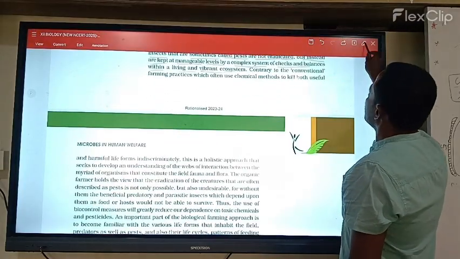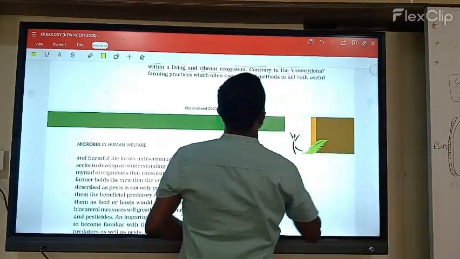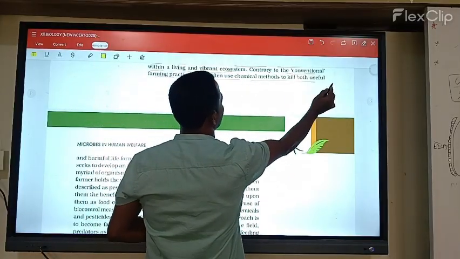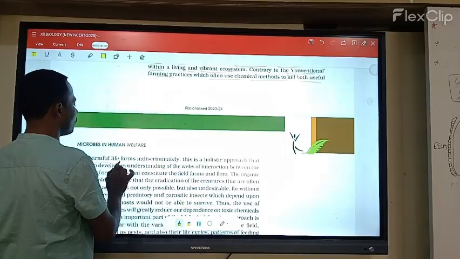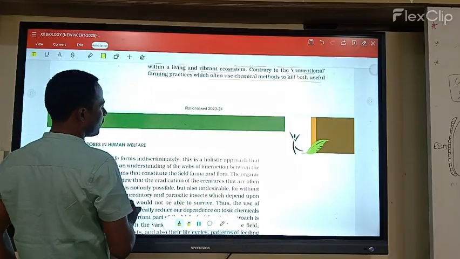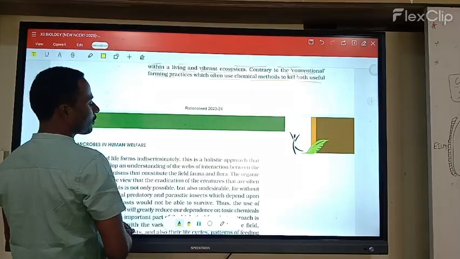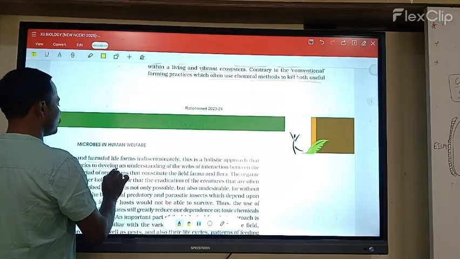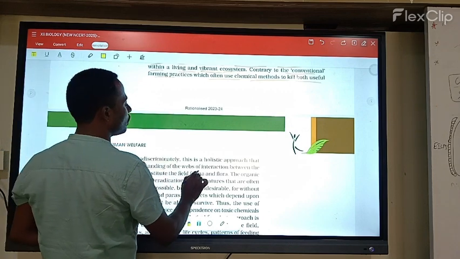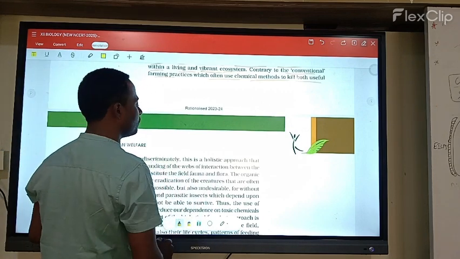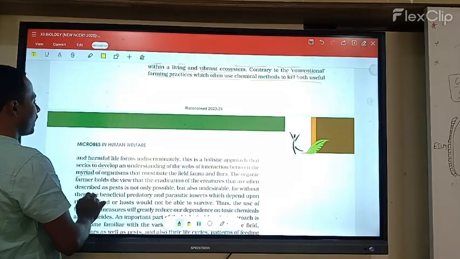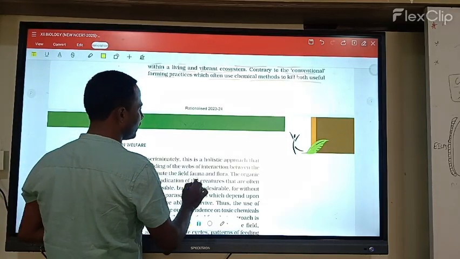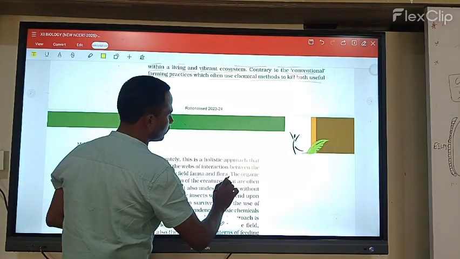Contrary to that, in conventional farming, the practices often used are chemical methods that kill both useful and harmful life indiscriminately. Organic farming is a holistic approach that seeks to develop an understanding of the web of interaction between the myriads of organisms that constitute the field's fauna and flora.